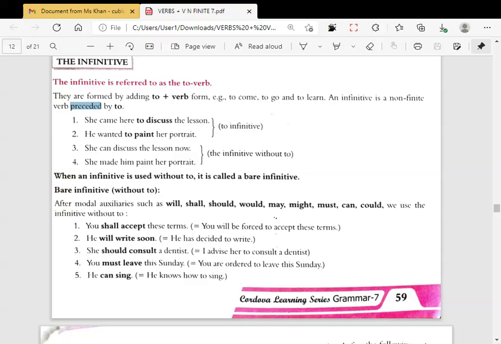Now here, the infinitive is there, but to is absent. So there are some infinitives which are used without to. They are called bare infinitives. What do we call them? Bare. ठीक है? So here, discuss has been used as a bare infinitive without to. लिखा है the infinitive without to.